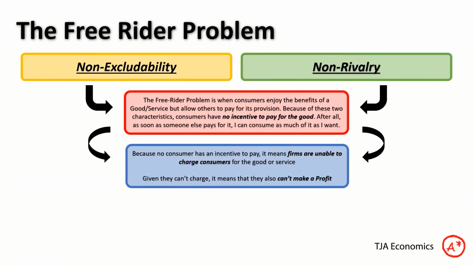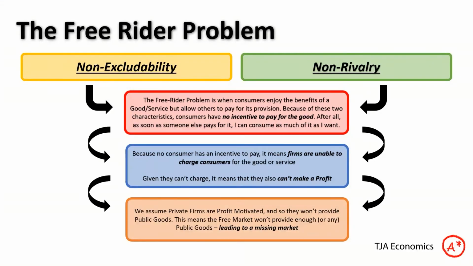Therefore, because no consumer has an incentive to pay, it means firms can't actually charge consumers for it because no consumers will pay that price. Given that firms can't charge a price, it means they also can't make a profit. And as we know in economics, we assume that private firms are profit motivated, and therefore, if they can't make a profit, they won't provide it. This means the free market won't provide enough or any public goods, leading to what we call a missing market. So there you have the free rider problem and why firms don't provide public goods.